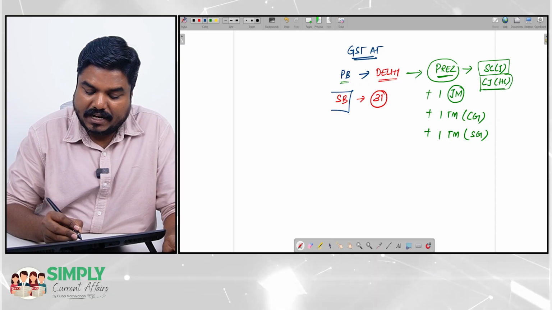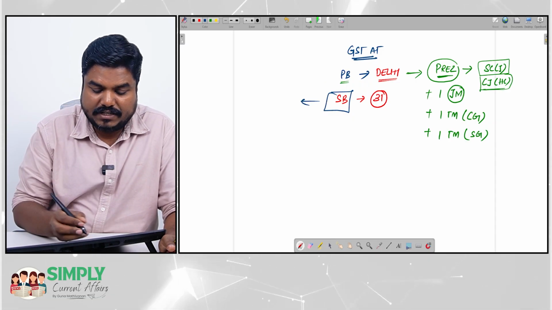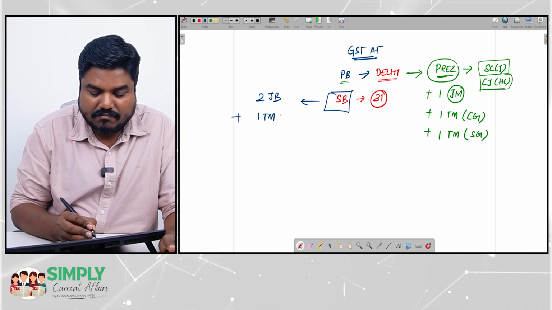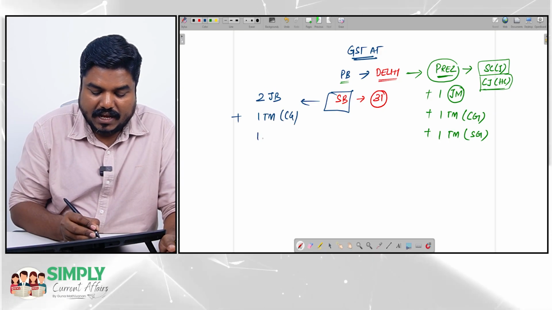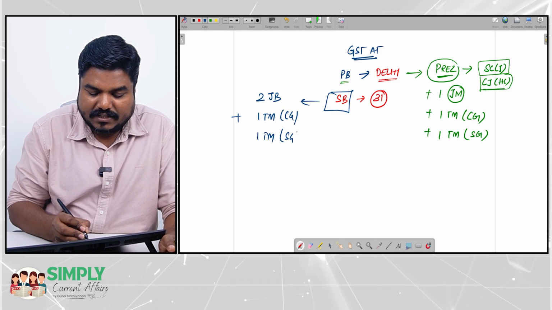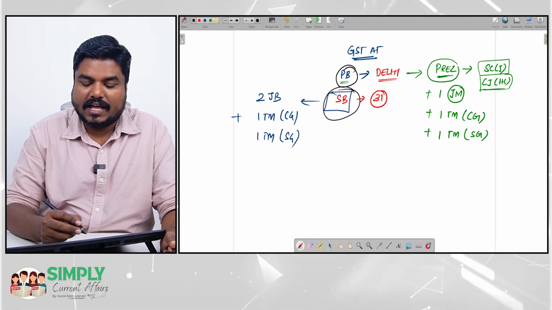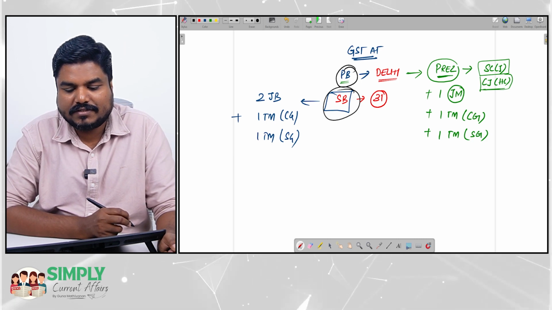When it comes to a state bench, each state bench will have 2 judicial members plus one technical member representing the central government and one technical member representing the state government. So you will have a principal bench and you will also have 31 state benches.